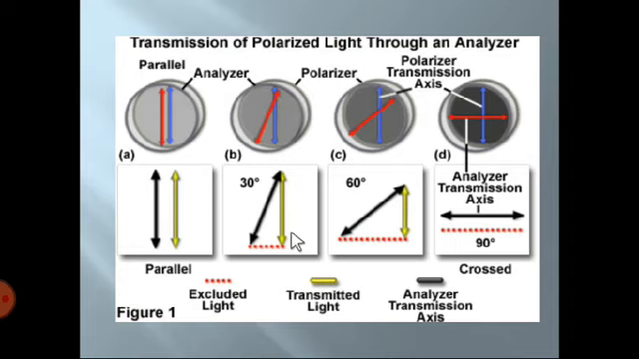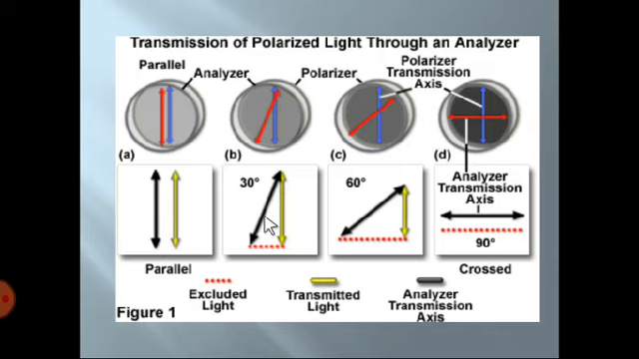Transmitted light is given by this yellow color and the analyzer transmission axis is in black color. Let us consider, if we put two polarizers in front of each other and we give light to that, and we observe from the other side, and one of the polarizers is moving so we can change the angle, what happens to the light and the intensity, which is given by this single image? When these two polarizers are parallel to each other, no light is excluded. That means you are getting the same light which is focused on that.